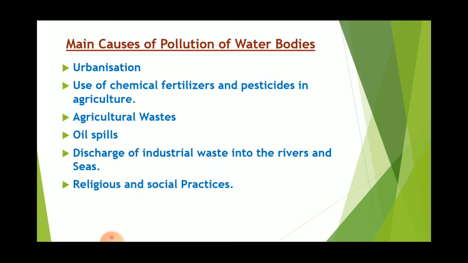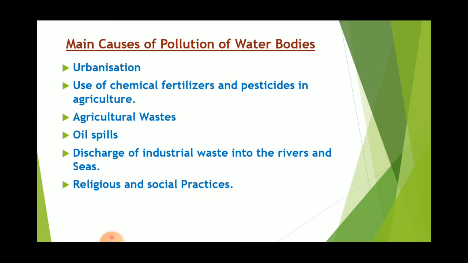Then there is discharge of industrial waste, and during religious ceremonies people take baths and put waste materials into the water bodies, and dead bodies are usually cremated near the river banks. All these things result in the deterioration of the condition of water bodies.